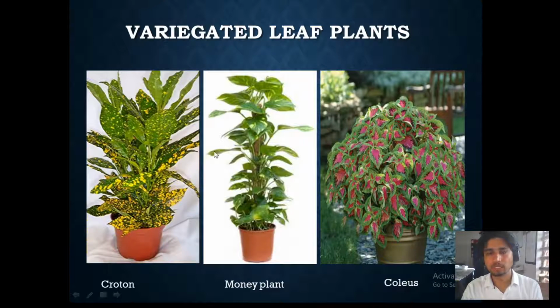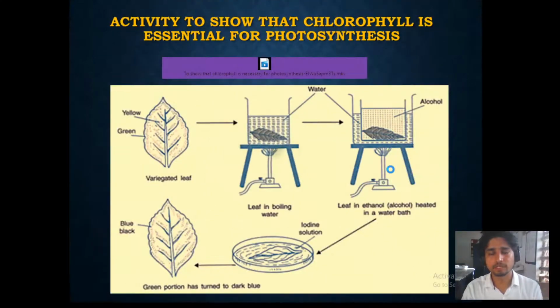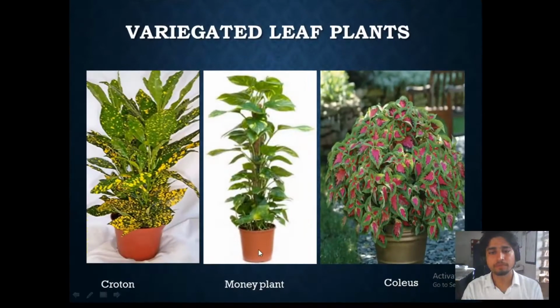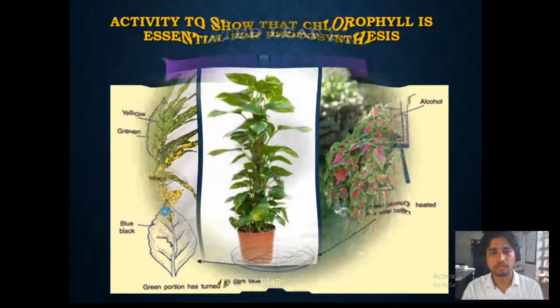These are variegated, which means they have both green and non-green colored patches in them. We must understand that these green color areas are made up of chlorophyll. We are going to understand whether these green regions are the only regions where photosynthesis happens, and we are understanding this by an activity. In this activity, we are taking a variegated plant like this, and we are placing this plant in the dark for 3 days.